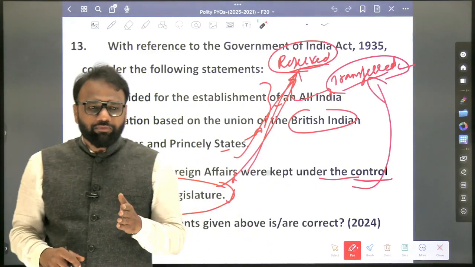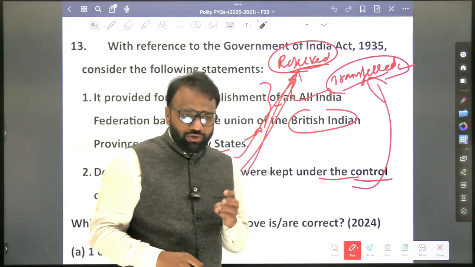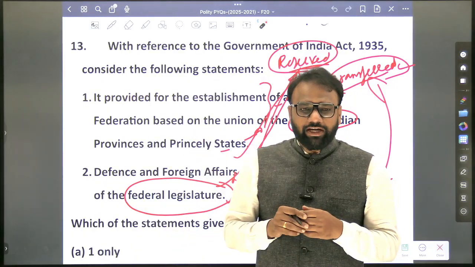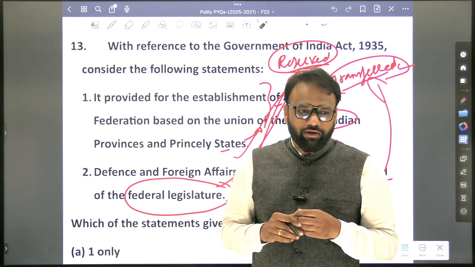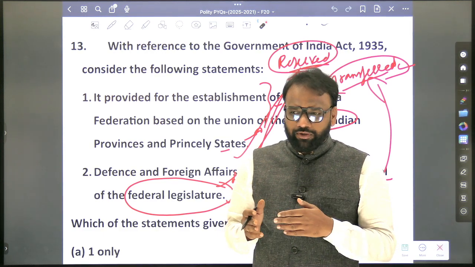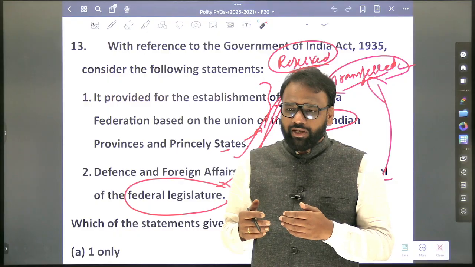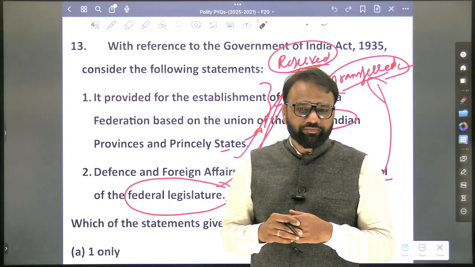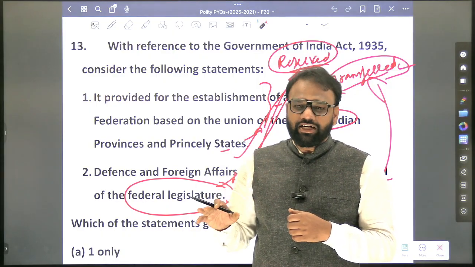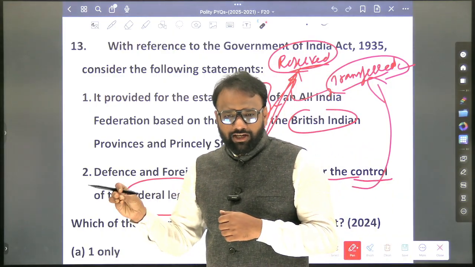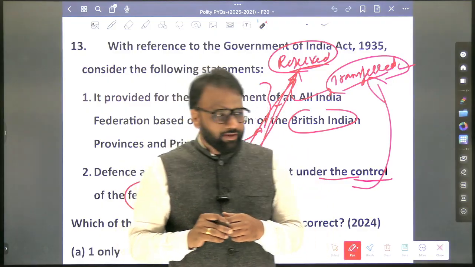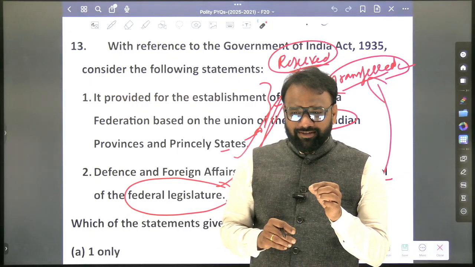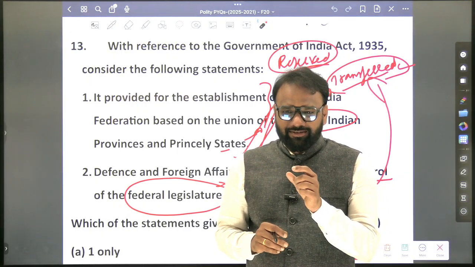So in this context, you will revise the entire Government of India Act 1935. Very important. So 3 acts: 1909, 1919, 1935. Can you recall the important provisions of 1935? 3 lists were introduced. Next, the residual power: who was given it? Viceroy or Governor General. Next, diarchy was introduced at the center. Next, diarchy was abolished at the provinces. Good. Next, bicameralism was established at the provinces. All the provinces or a few provinces? Which are the provinces?